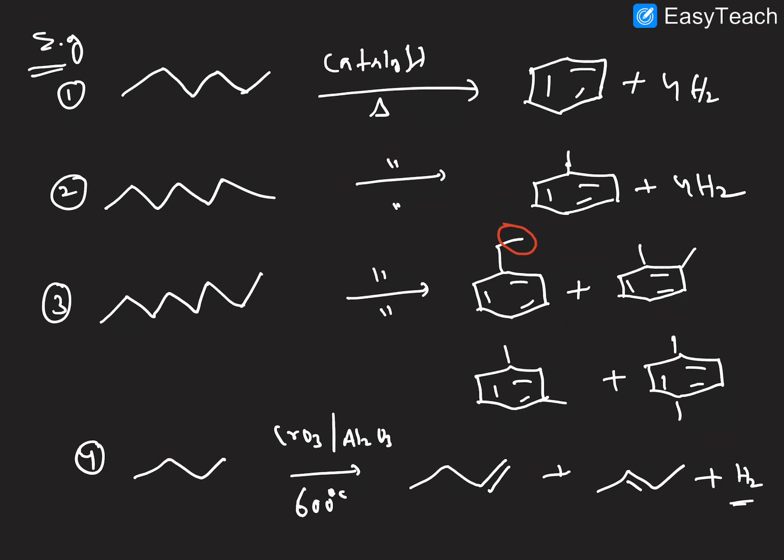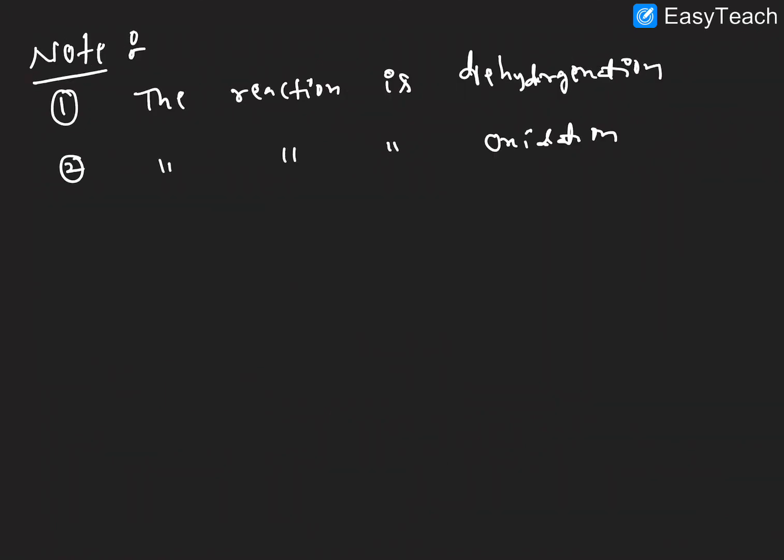The removal of hydrogen is called an oxidation reaction. Everywhere, what we are removing here is H2 gas, so this removal of hydrogen is called oxidation. Then next, this is a cyclization reaction. So these are the important points of aromatization reactions.